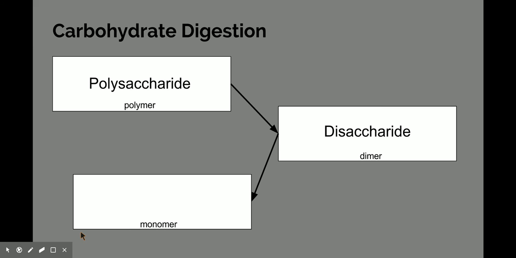These are like your maltose, which we might find in brewed beverages and also in malted milk balls. Also sucrose, which if you're making brownies or cakes at home, you're using your disaccharides. And those will break down into your monosaccharides, your single sugars. These are going to be things like fructose, which we find in fruit, and glucose, which is very important and we'll talk a lot about in the digestive system.